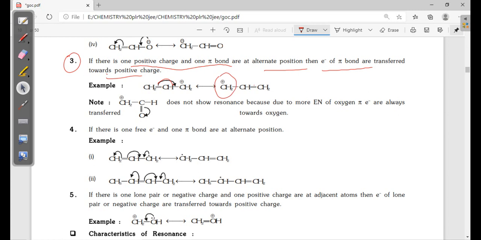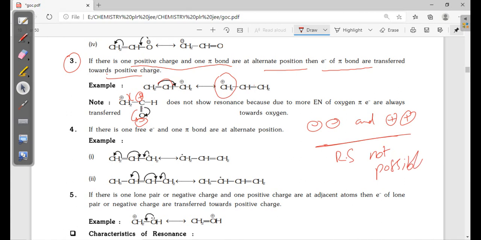Note the point here: this pi bond cannot shift to the oxygen side, because if it shifts here, it gets negative charge and here it gets positive charge. The positive is very unstable. Adjacent same charges are unstable, that is forbidden. Such types of resonance are not possible. Adjacent minus minus and adjacent positive positive, these types of resonance are not possible. Adjacent positive and adjacent negative should not form.